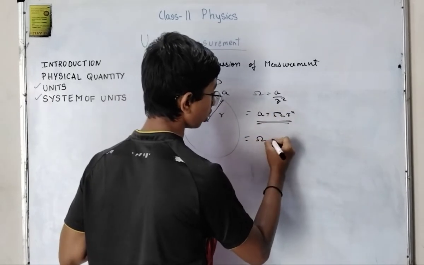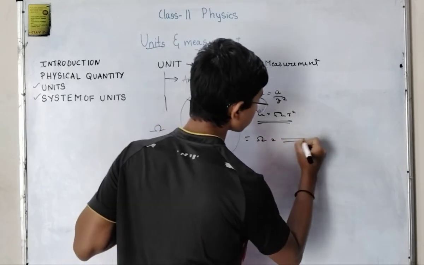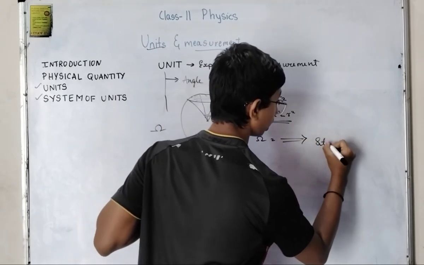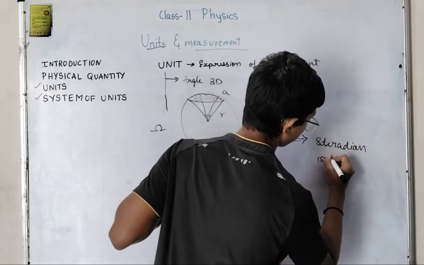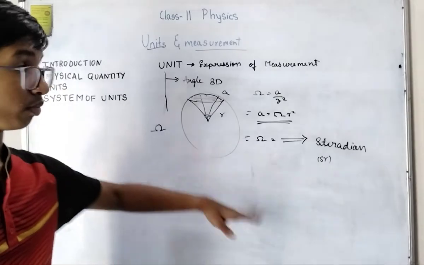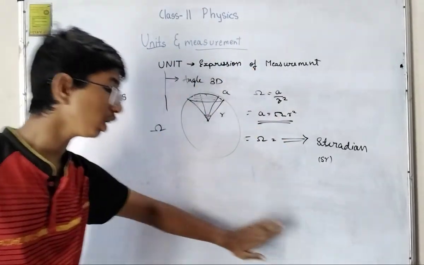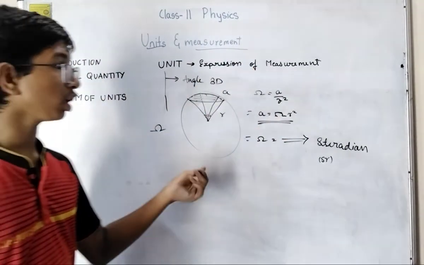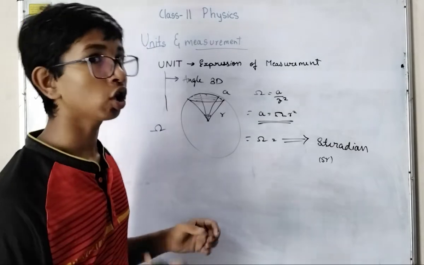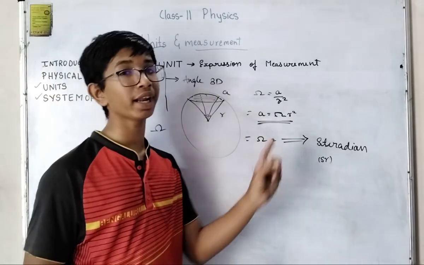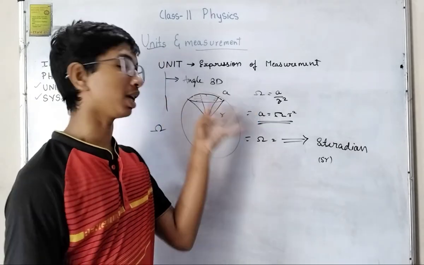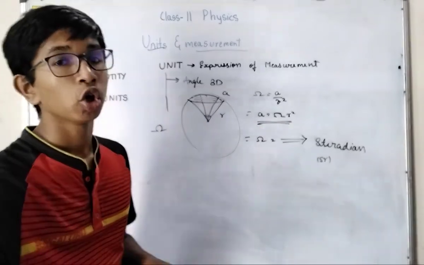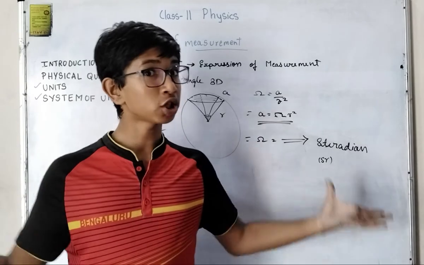Similarly, an SI unit was not found, so this SI unit was kept as steradian, represented by sr. Hope you have understood till here. Similarly you can find out, your homework or task is to find out how much 1 steradian is, and how much 1 degree is in steradian. Hope you have understood all these topics.